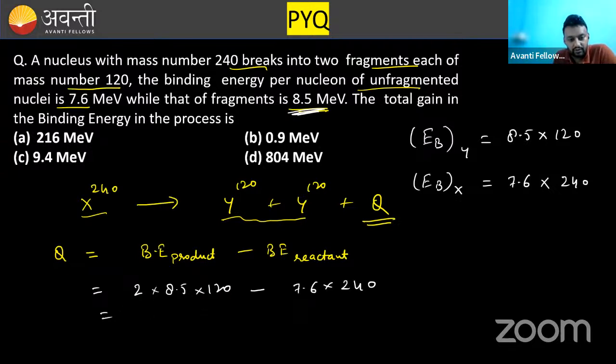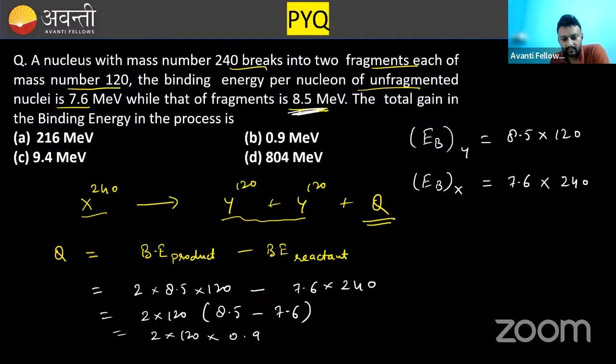Can you see that 240 is common? 120 into 2 means 240 is common. What will be remaining? 8.5 minus 7.6, that is 0.9. So it is 2 into 120 into 0.9. Is it clear?